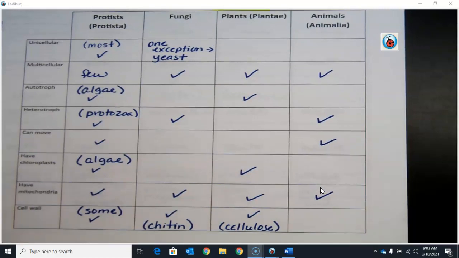Animals have mitochondria to break down that food to get ATP, which again is respiration. And animals do not have a cell wall. So these are some basic characteristics of the kingdoms of eukaryotes, which is domain Eukarya. So now let's move on to our next chart.